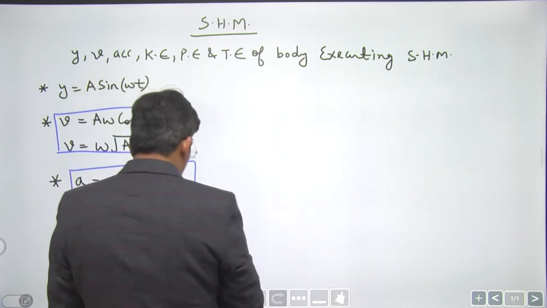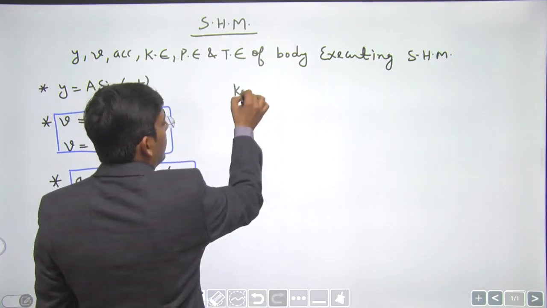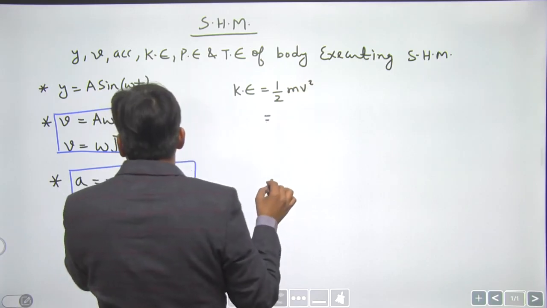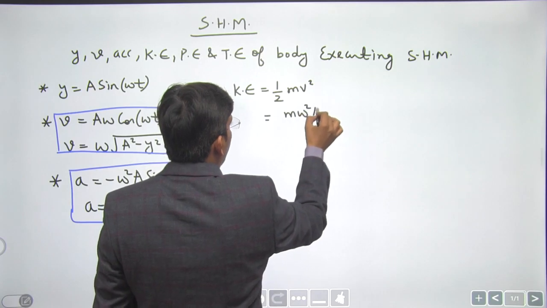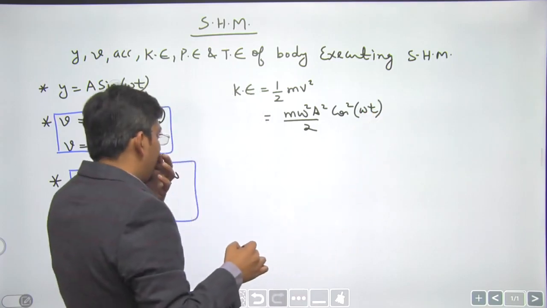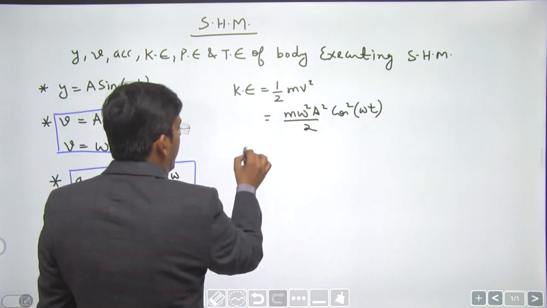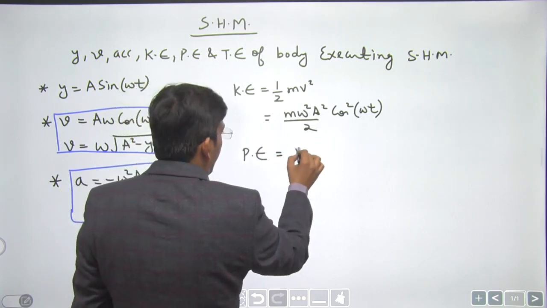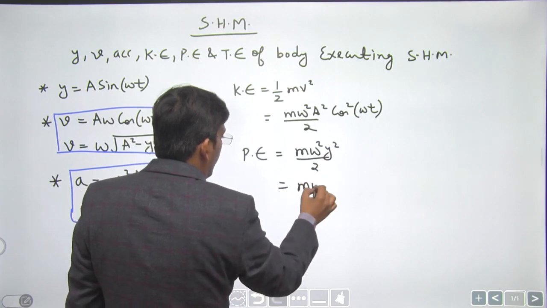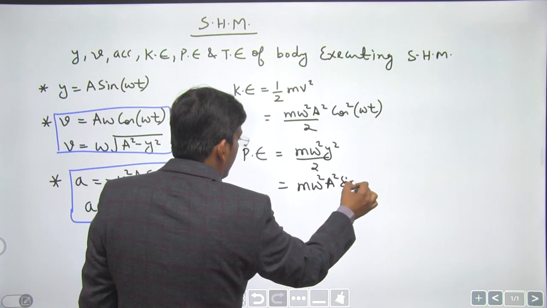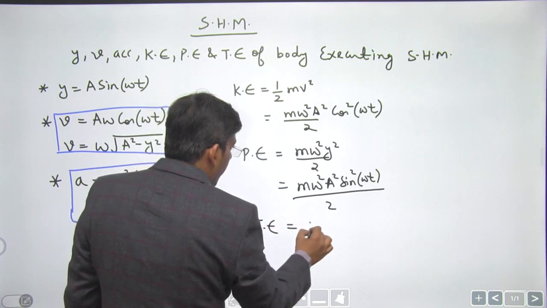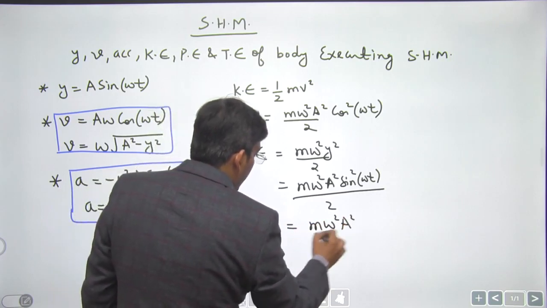Let us now write some formulas for kinetic energy, potential energy and total energy. See, dear students, kinetic energy is going to be half mv square. So if you replace the value of velocity in terms of time, you get m omega square a square by 2 cos square omega t, right? Potential energy is m omega square y square by 2. This comes out to be m omega square a square sine square omega t divided by 2. Total energy must be independent of time. When you add these two values, you get m omega square a square by 2.